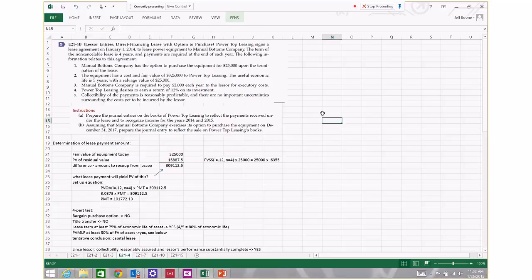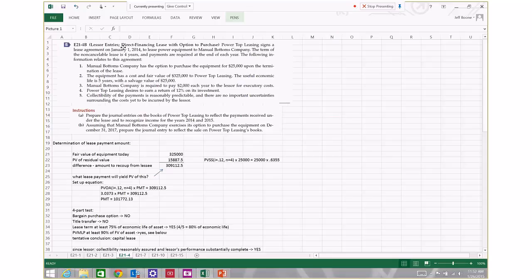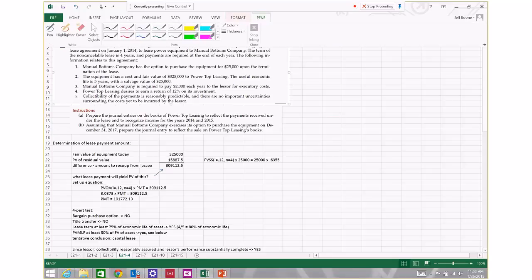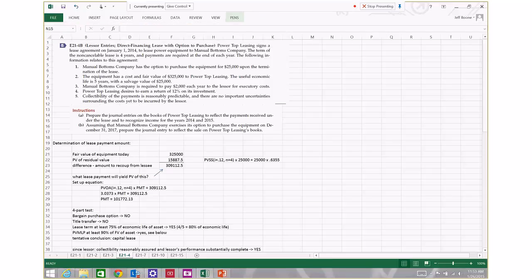21.4b. This is our first exercise that deals with the issue of a lessor. And specifically, this is going to be classified as a direct financing lease, as we'll see in a second.